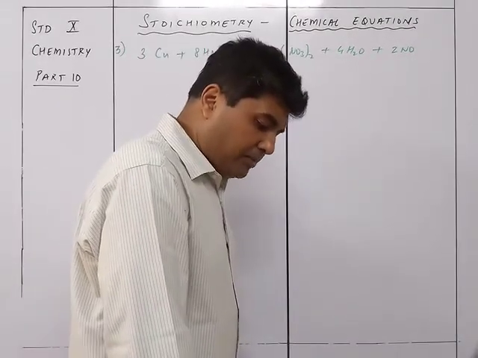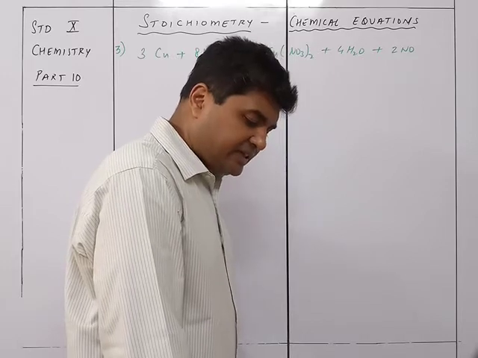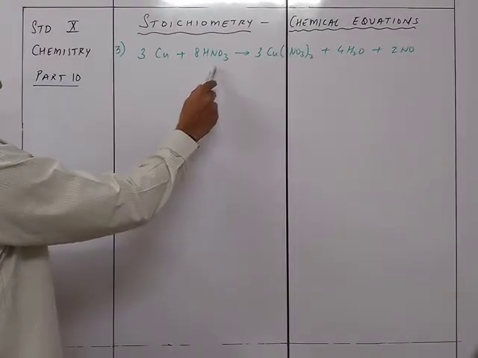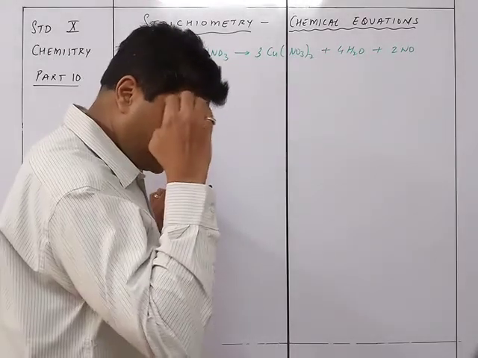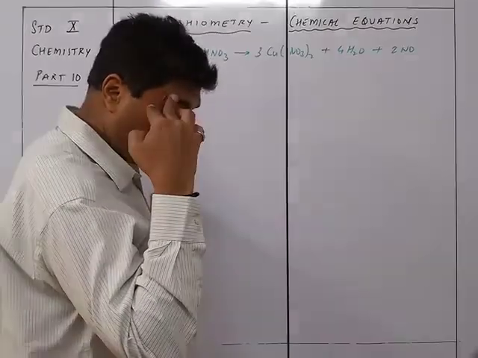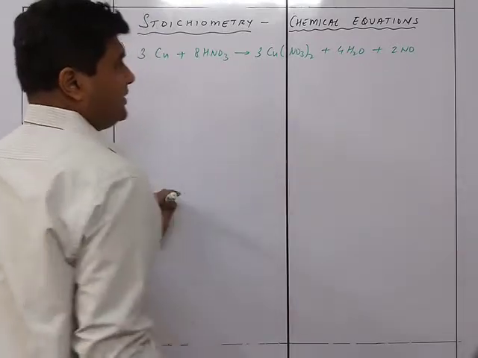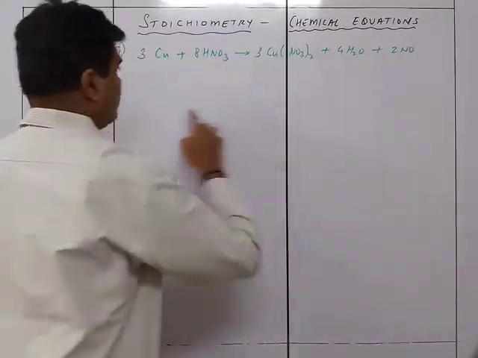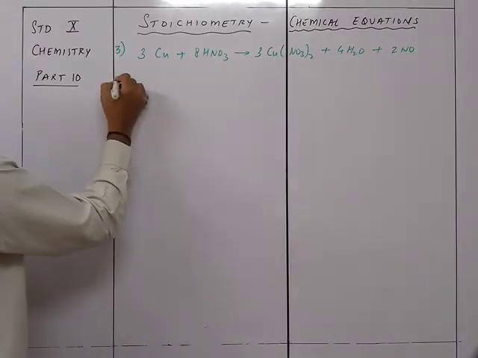You need to find the mass of copper needed to react with 63 grams of nitric acid. So we need to find out the mass of copper needed with 63 grams of nitric acid. And secondly, the volume of nitric oxide, NO, collected at the same time. So we don't need this, we don't need this. We need this one and this one. First this one. So we find out the GMM.